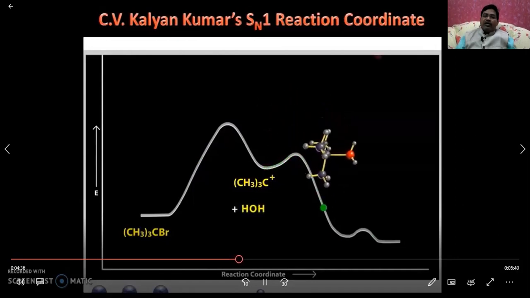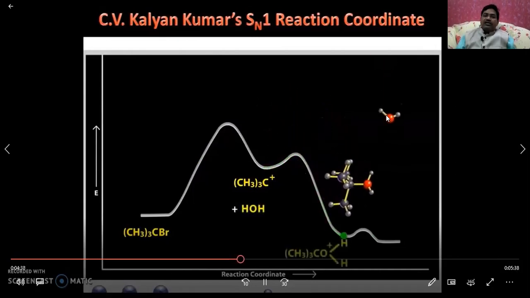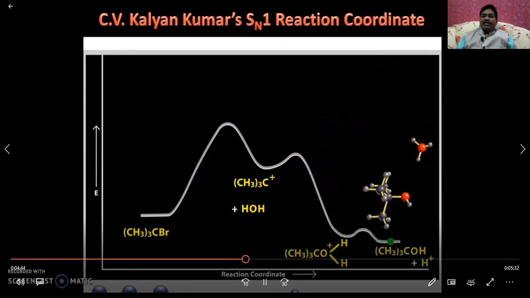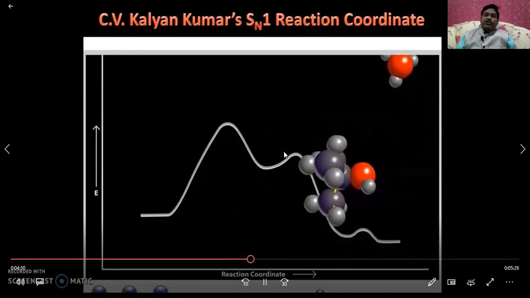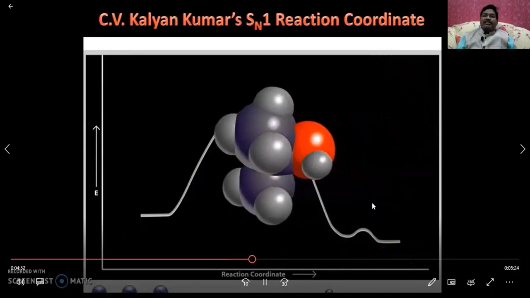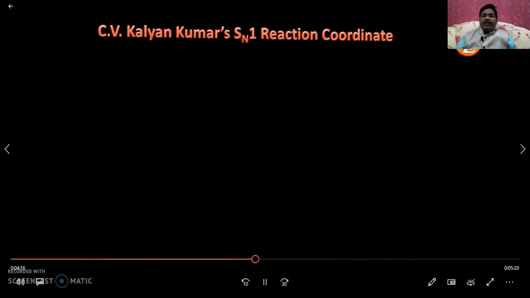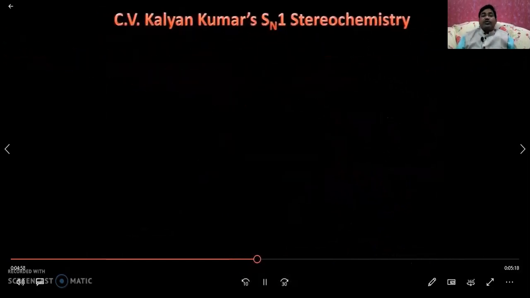Then the oxonium ion is reached, the base will accept the proton, and you will get the tertiary butyl alcohol. This is the oxonium ion stage. In this way, the energy profile diagram contains two peaks in the SN1 reaction, whereas there is one peak in the SN2 reaction.